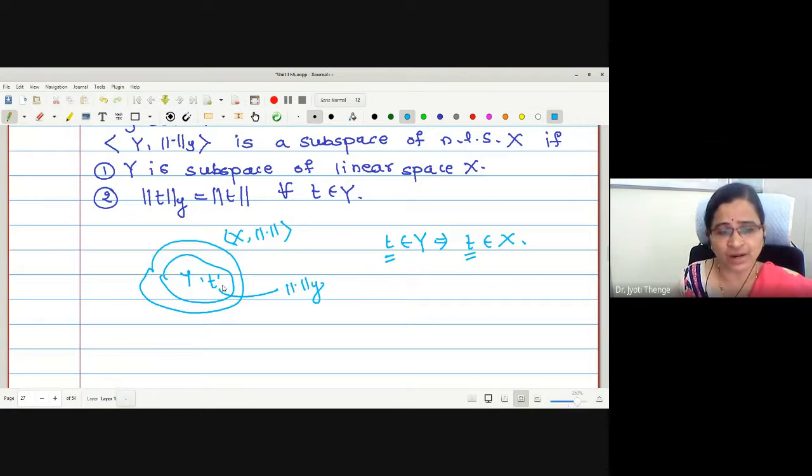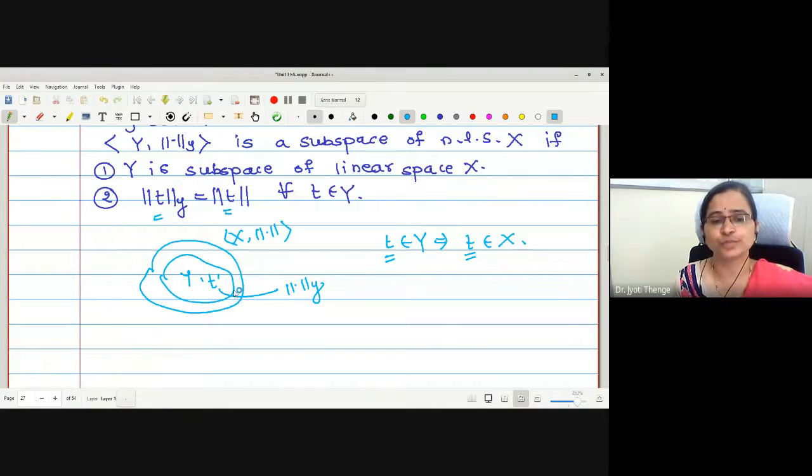That is, if you calculate the distance of any vector in the subspace Y from the origin, whether you consider it as a member of Y or a member of X, the distance should be equal.